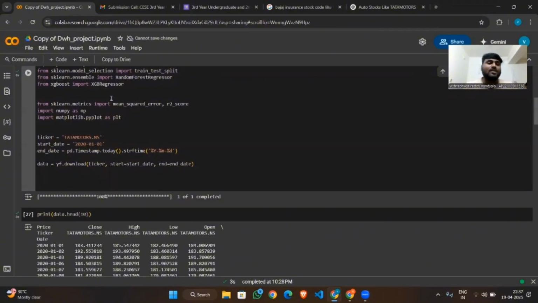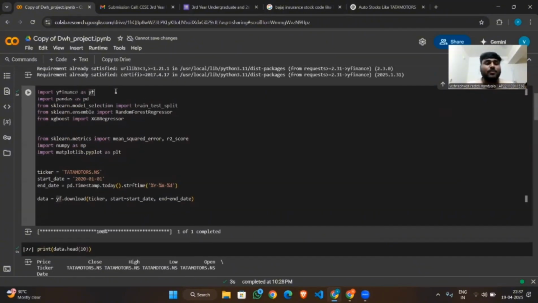Here we import all the required Python modules. yfinance is used to get historical stock prices. We also import models and metrics from scikit-learn and XGBoost. Matplotlib and NumPy are used for visualization and calculations.